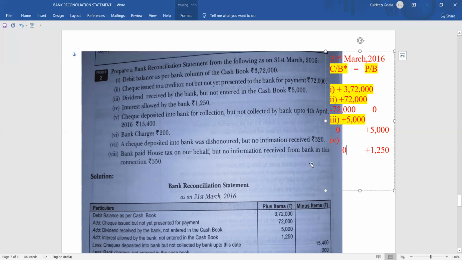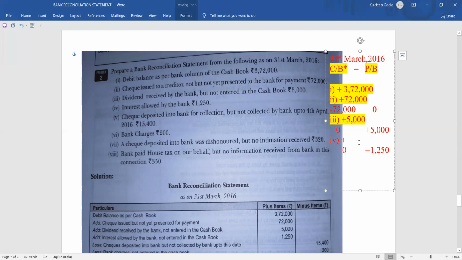There has been only entry in the passbook of plus 1200, but there has been no change in the cash book. Okay, so what to do now? To make both the sides same, we have to do the changes only in the cash book. So what shall we do in the cash book now?